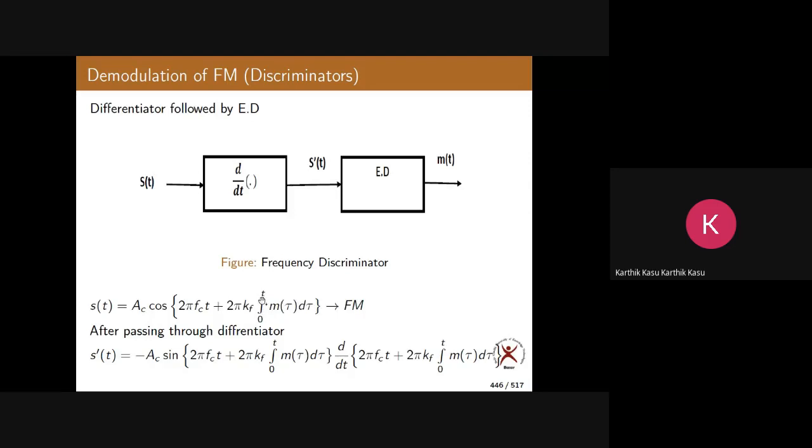What do you get? So you have an integration here, no? So if you differentiate, you get m(t). Now if you differentiate the signal S(t), so S dash of t, the envelope contains the message signal. Are you with me? Yes, sir. Now here, what happens is, the envelope contains the message signal.